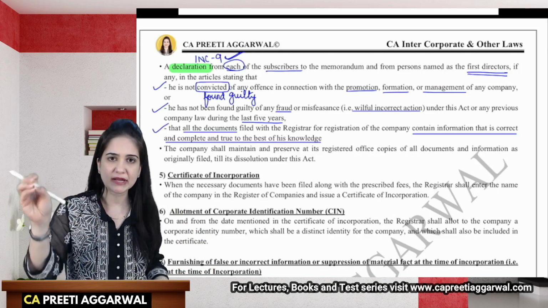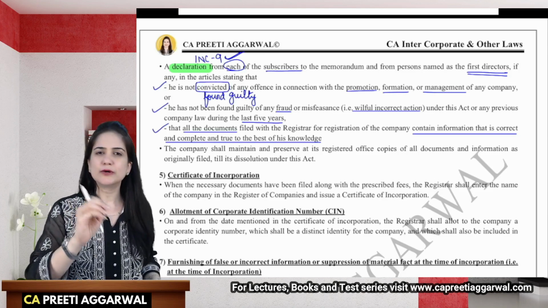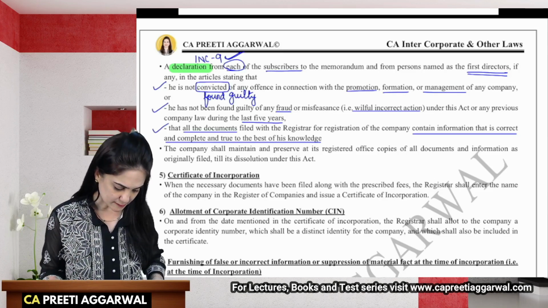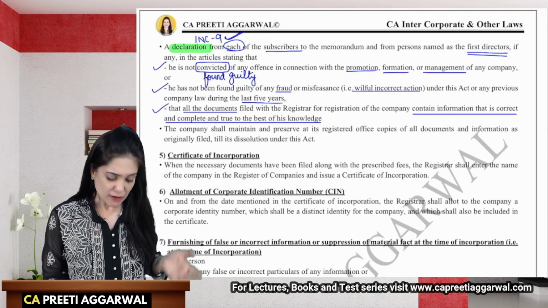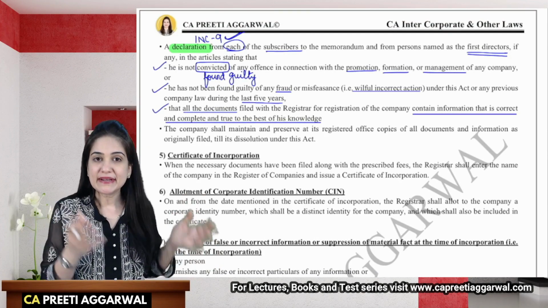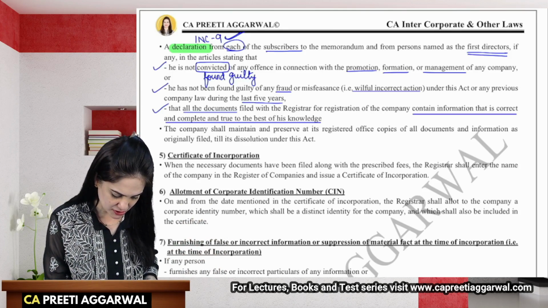But yes, in practical life, there have been certain changes in DIR 2 and INC 9 due to a few amendments which have taken place. Okay, the company, now this is very important for us, where will the company maintain all these documents? See, the company will maintain and preserve at its registered office.